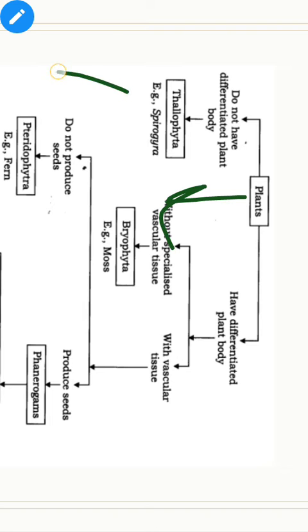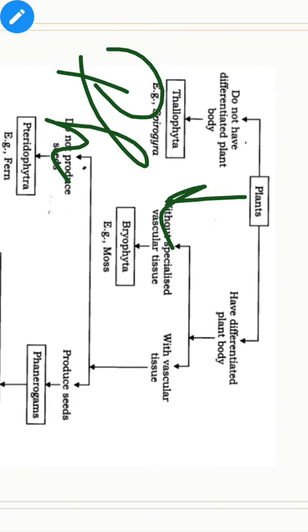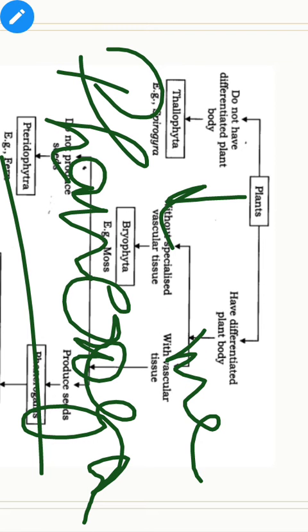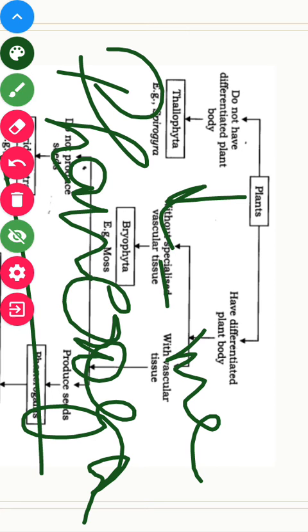Yes, you all are right. Whatever the answer is coming from you, we are accepting. The first was cryptogamy, and the second, or you want to say the last, is phanerogamy. Phanerogamy is the second sub kingdom of the plant kingdom, and this comprises your gymnosperms and angiosperms. They produce bare seeds and flowers.